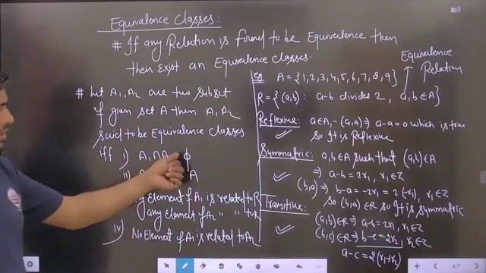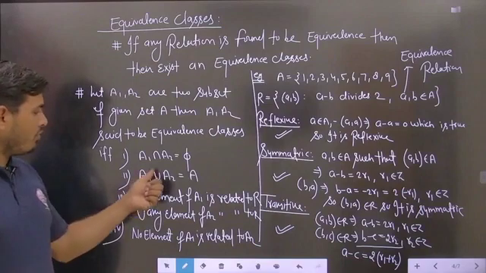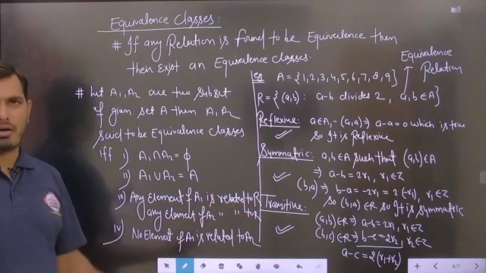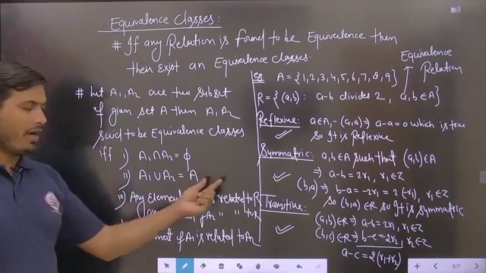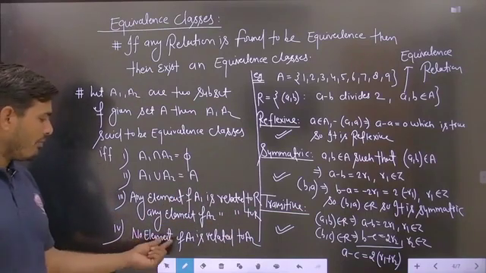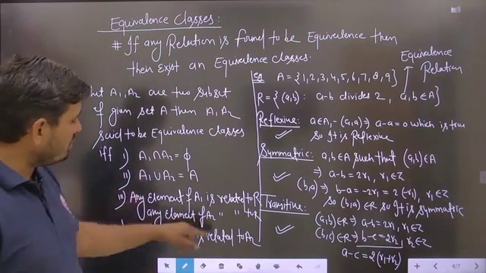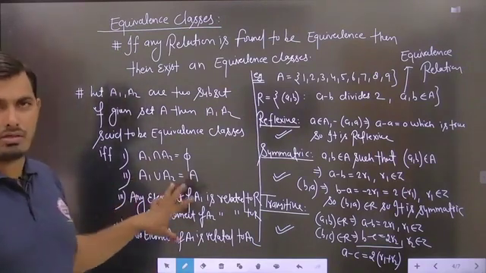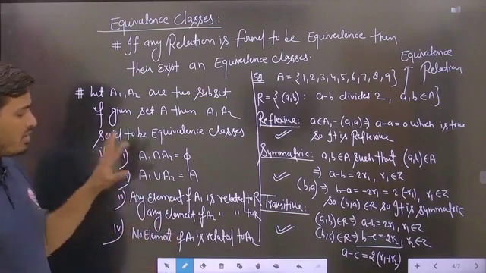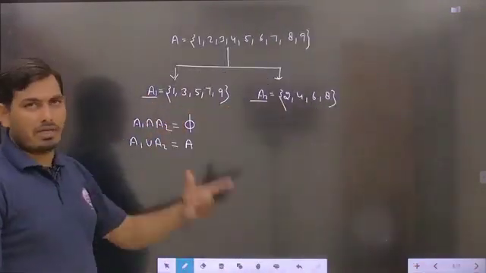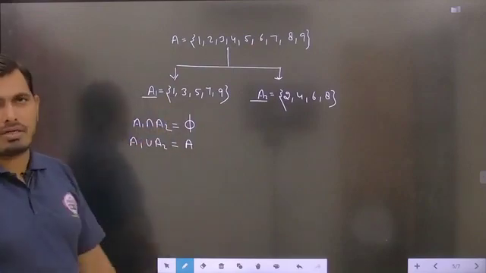A1 intersection A2 will be phi, A1 union A2 will be A, any element of A1 is related under R, and any element of A2 is related under R, but no element of A1 is related to A2. So in these four conditions you can see the various parts, and we will check these four conditions for the given two subsets. All the conditions have to be satisfied.